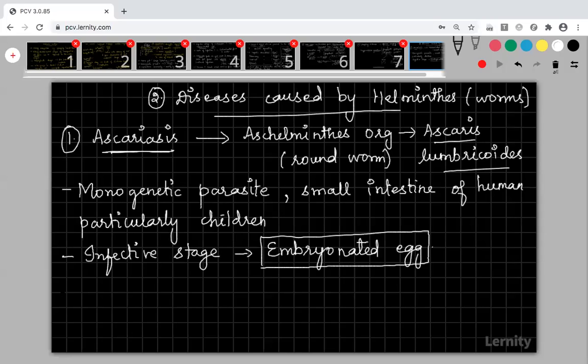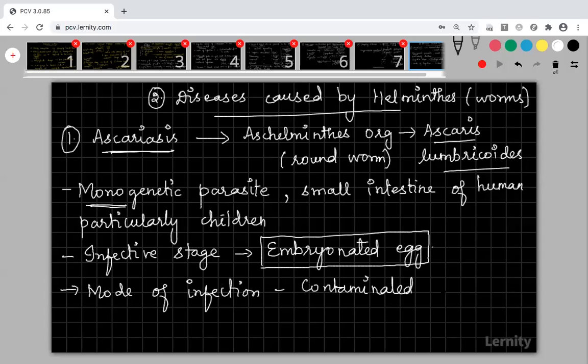And the mode of infection? When it is a monogenetic parasite, no other vector will be there. No mosquito, no tsetse fly, no sandfly, nothing. Then the mode of infection is again like amoebiasis. It enters into the body through contaminated food and water.